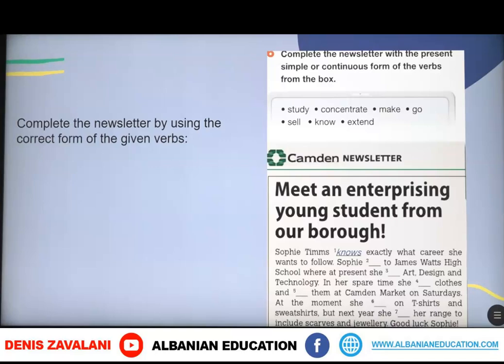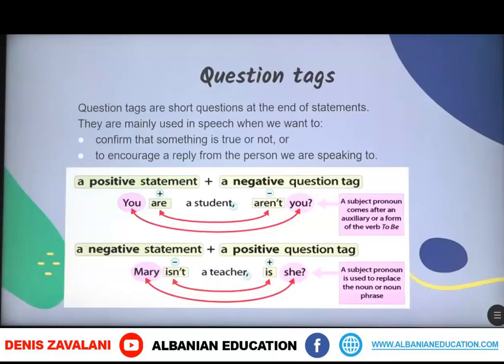So we've got study, concentrate, make, go, sell, know, and extend. You are going to try and put them in the correct forms. Furthermore, we are going to continue with the question tags. Question tags are short questions at the end of the statements.